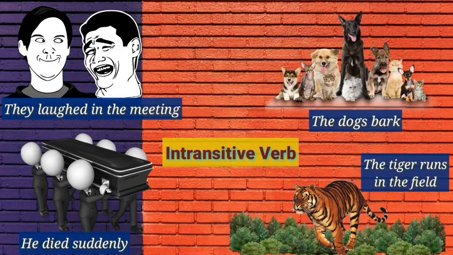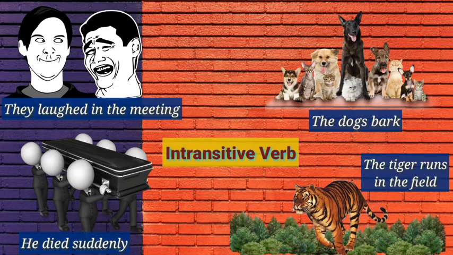Let's observe sentence number 1. Here the action of laughing is limited to the subject they, because the rest of the sentence, in the meeting, is not an object. It is just a prepositional phrase. In the second example, he died suddenly. Suddenly is not an object, it is just an adverb. So the action stops with the subject he. He died.